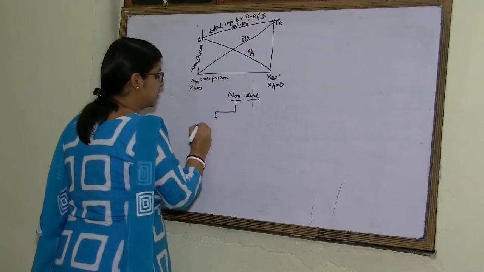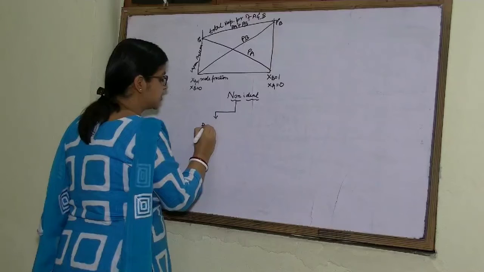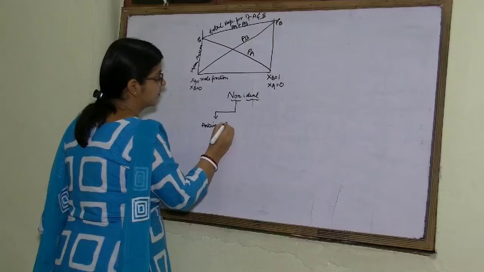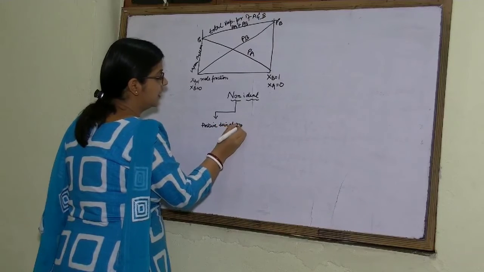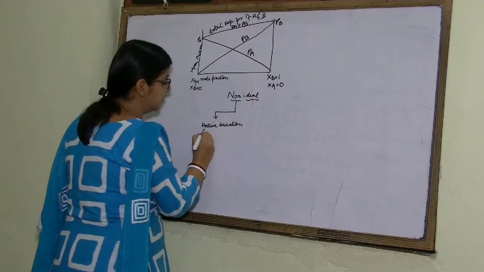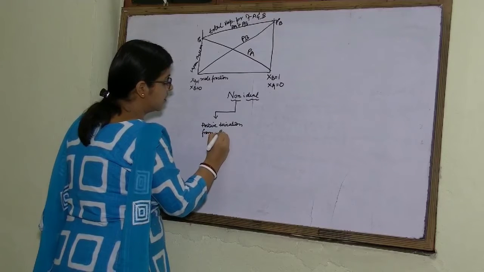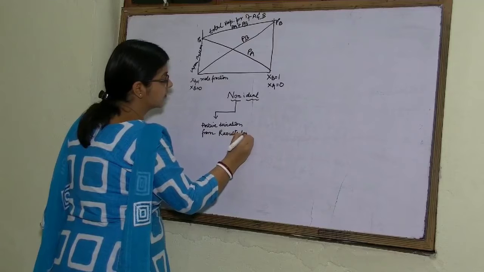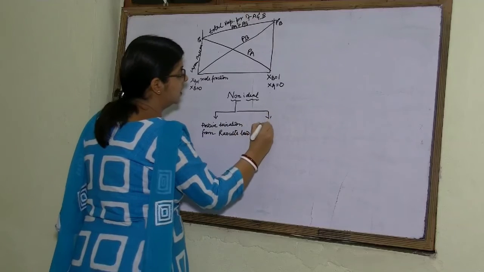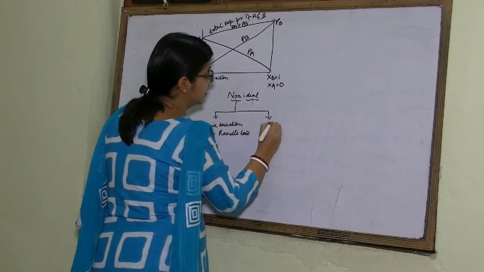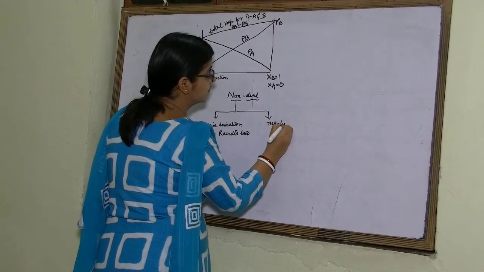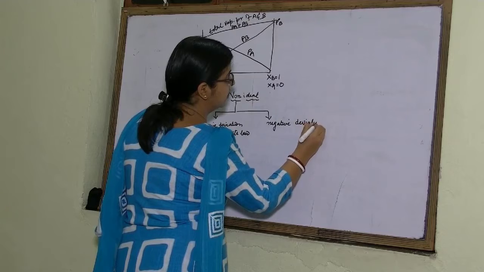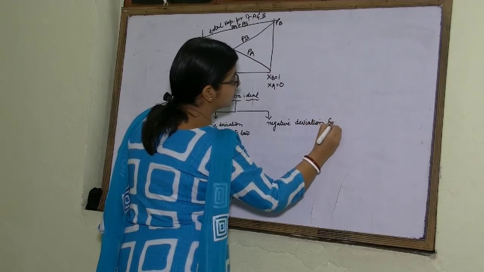Non-ideal solution showing positive deviation from Raoult's law, and non-ideal solution showing negative deviation from Raoult's law.